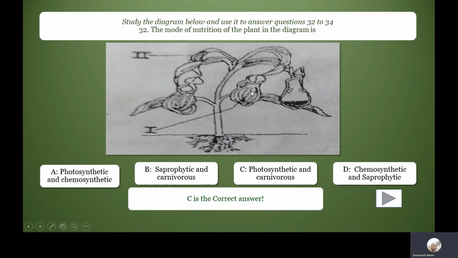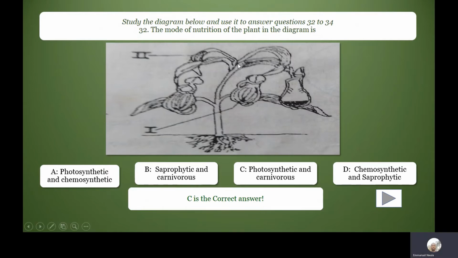Insects can be trapped within this pitcher, within these jug-looking structures, and digested. These plants live in soils that are poor in nitrogen, so they need another source of nitrogen. That's why they feed on animals.